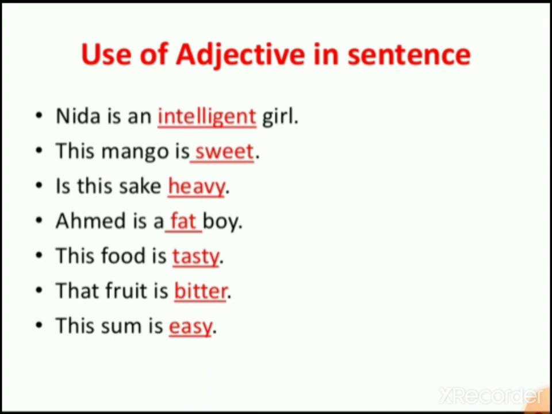What you can do is you can try out these sentences. This mango is sweet. Is this steak heavy? Ahmad is a fat boy. This food is tasty. That fruit is bitter. This sum is easy. So what you can do is you can write the positive, the comparative and the superlative degrees of all these. See, positive degree is already given. You can write the comparative and the superlative degree of these adjectives.